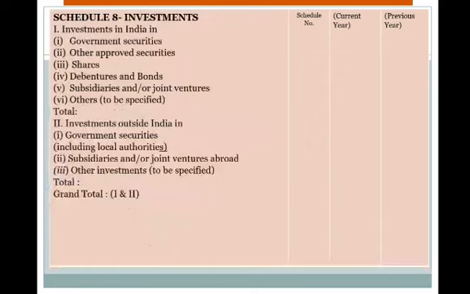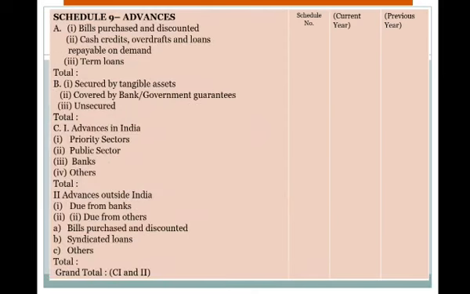Schedule 8 is investments in India and investments outside India, in different securities: government securities, approved securities, shares, debentures, bonds, subsidiaries, etc. And Schedule 9 is advances.